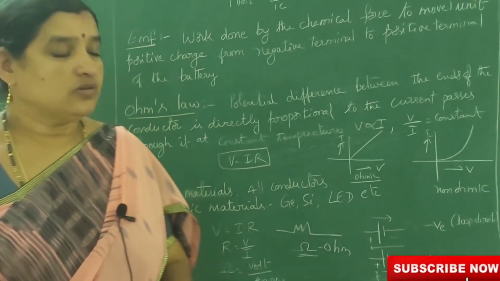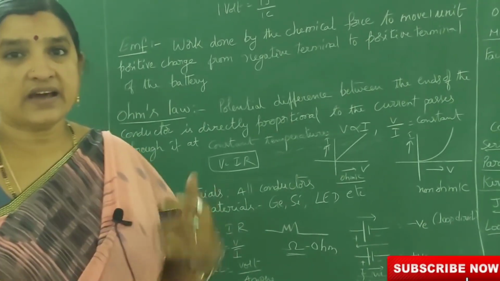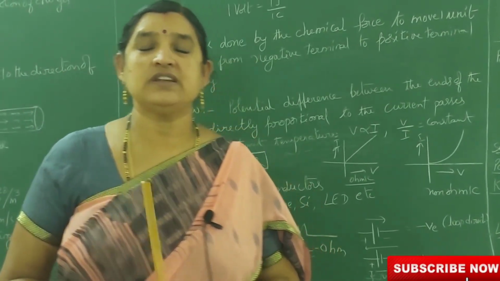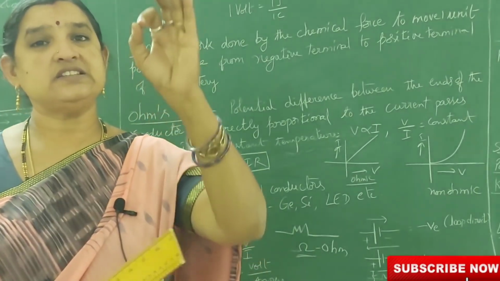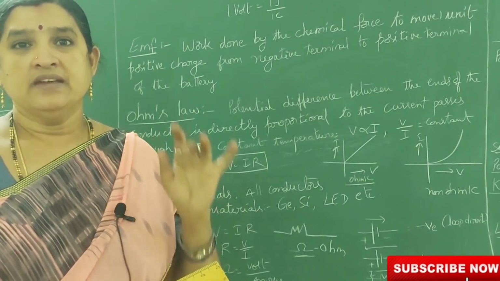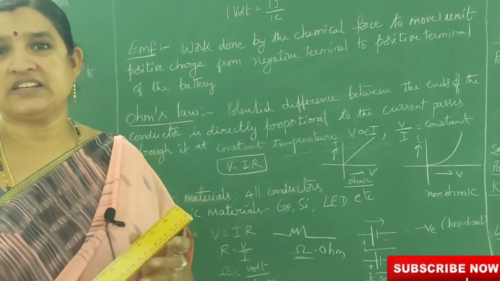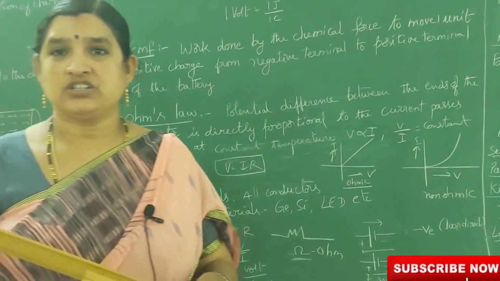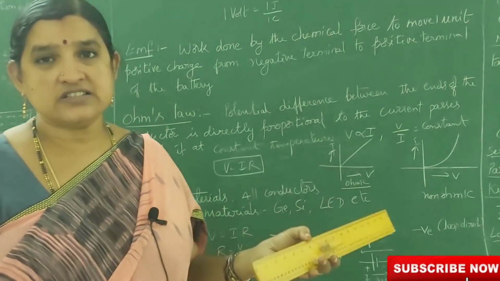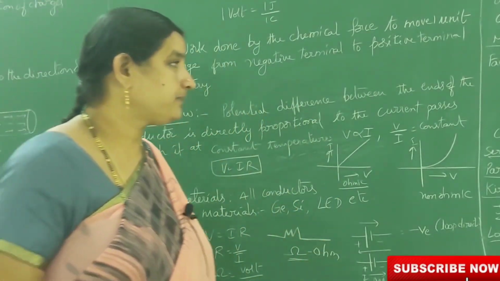To measure potential difference we use a voltmeter. To measure the current passing through a circuit we use an ammeter. An ammeter must always be connected in series, and a voltmeter always in parallel. Why? Because in series the current is constant, and in parallel the potential difference is constant.